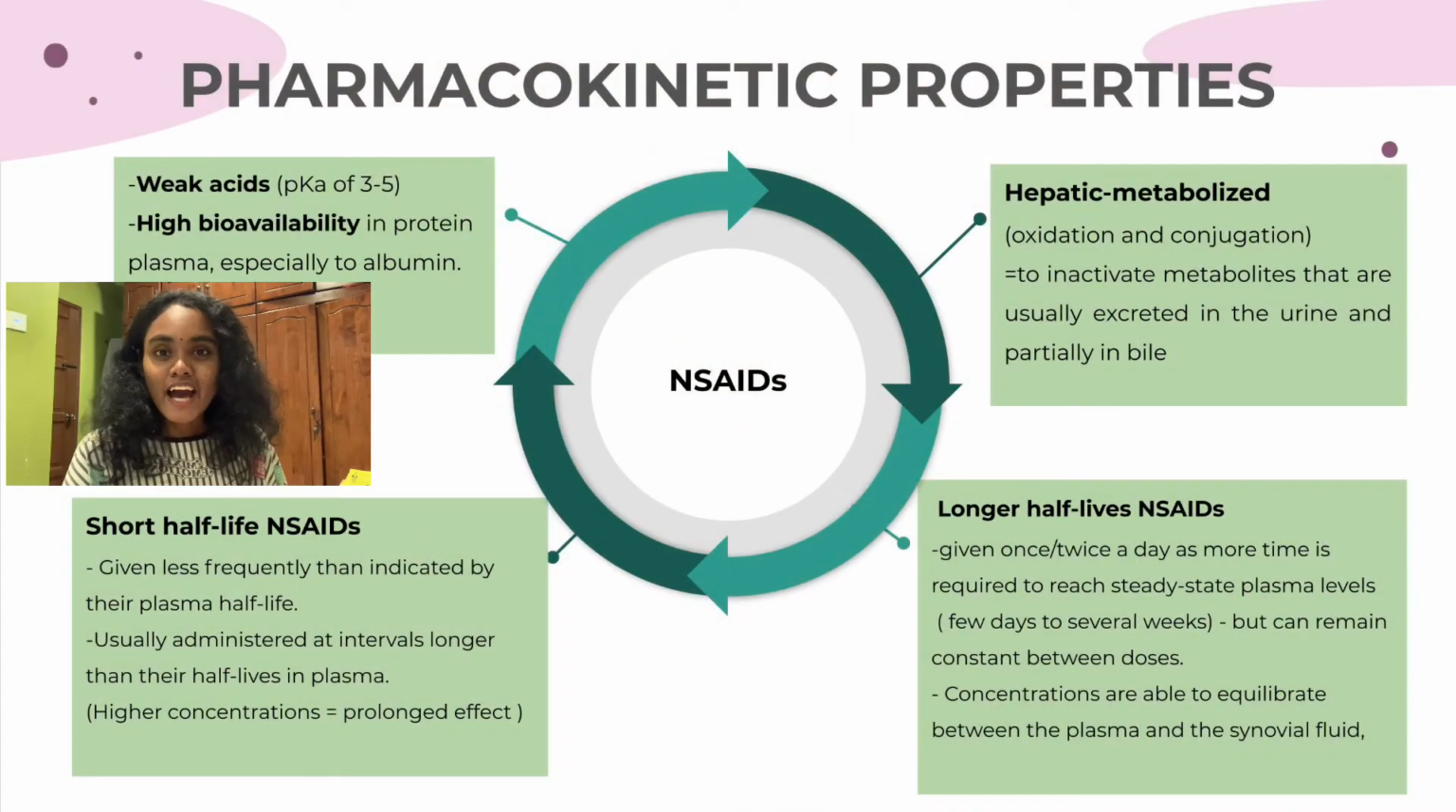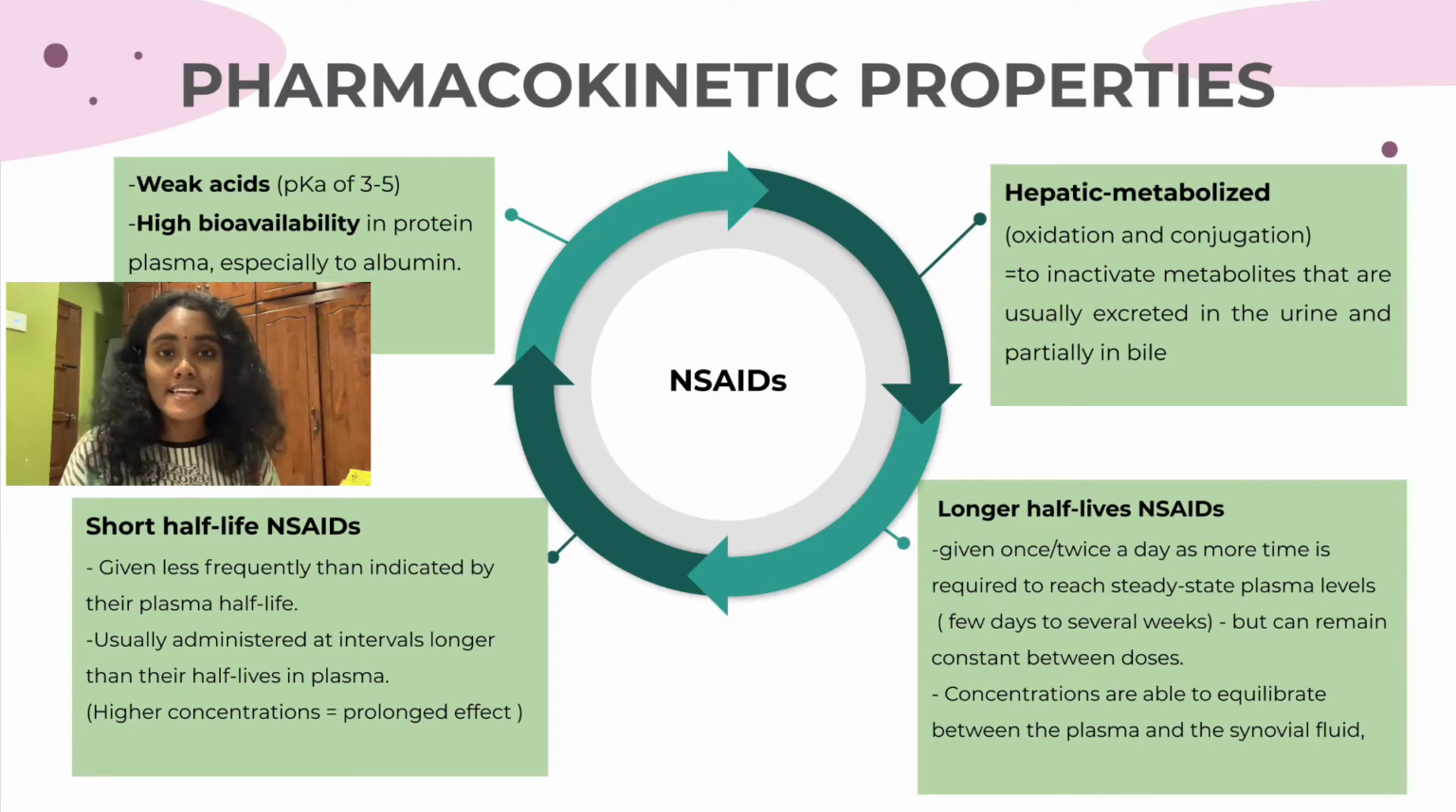Could you please describe the general pharmacokinetic properties of NSAIDs? Now I'm going to briefly explain to you about the pharmacokinetic properties of NSAIDs. NSAIDs are easily absorbed in the stomach and also in the small intestine, as they are weak organic acids which have a pKa in the range of 3 to 5. So pKa indicates the strength of acid. The lower the pKa, the higher the strength of acid, the more stable the conjugate base is.